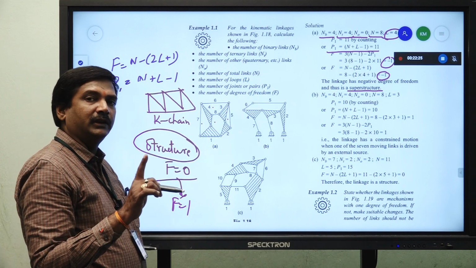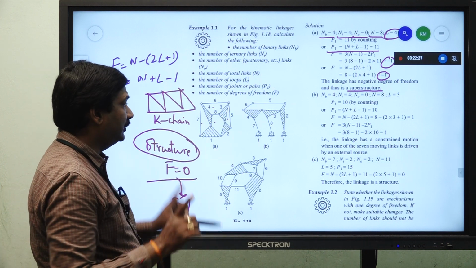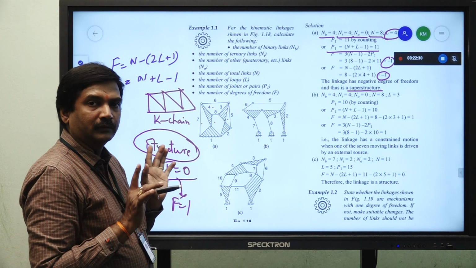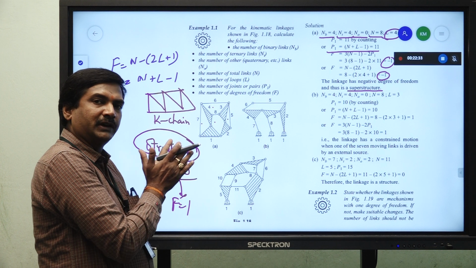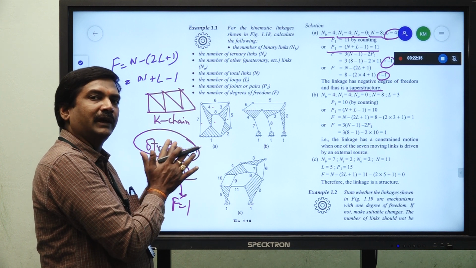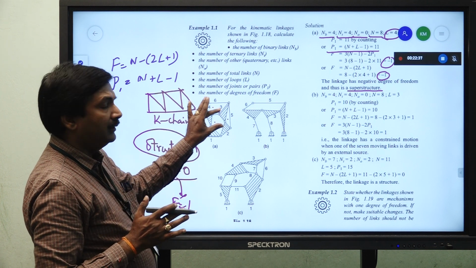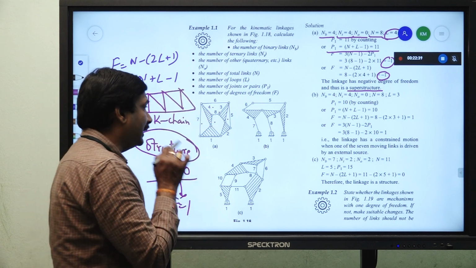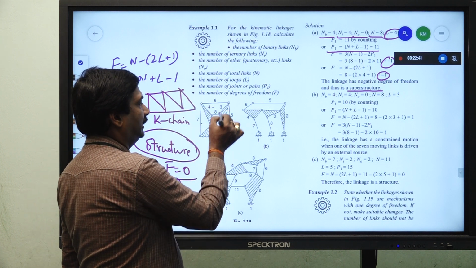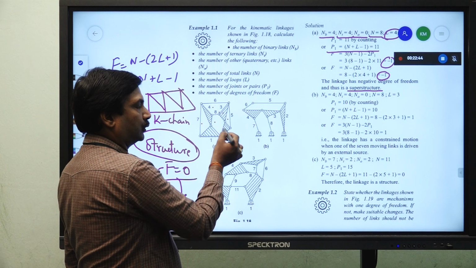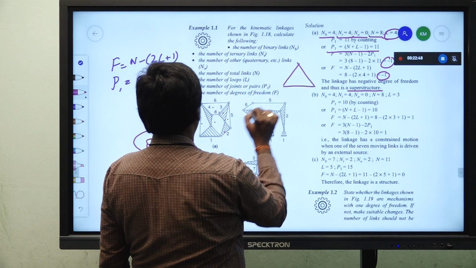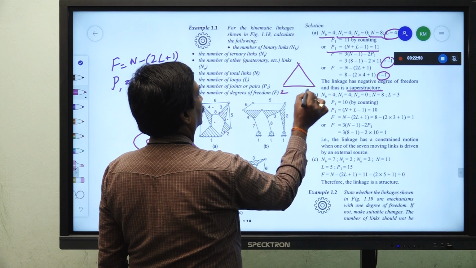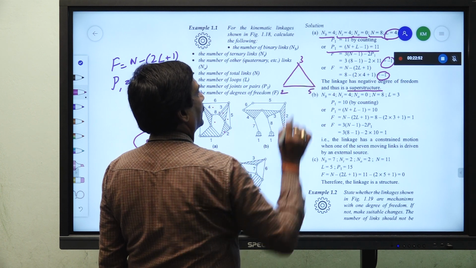Whenever any structure is becoming minus, so something is wrong. Wrong means the position or formation or enumeration or creation of the kinematic chain is having some internal error. That error is redundancy. See here 2, 5, 3, 2. So, it is a triangle. So, 2 is the link 2, 5, 3.